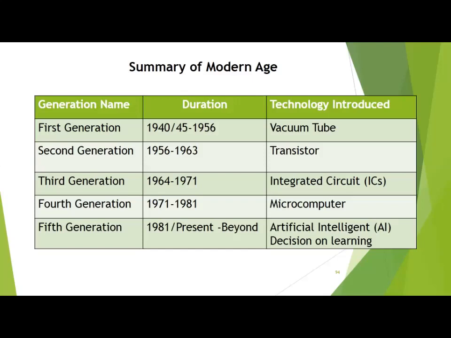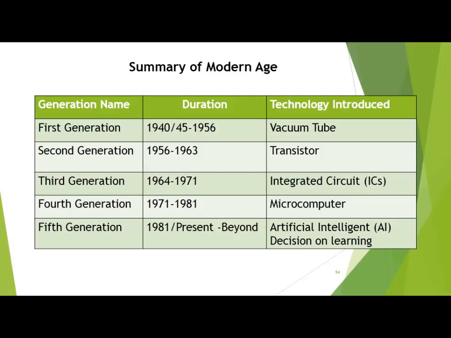Then the third generation, 1964 to 1971, is its duration. In this, integrated circuit based computers came into the world, which were used to compute data. Later on, the fourth generation was introduced, 1971 to 1981. In this generation, the microprocessor was invented for small computers like microcomputers, laptops, later on tablets, and now in mobiles. So the microprocessor has made it possible to reduce size. Then the fifth generation, we can say it started 1981, or you can say present to beyond.